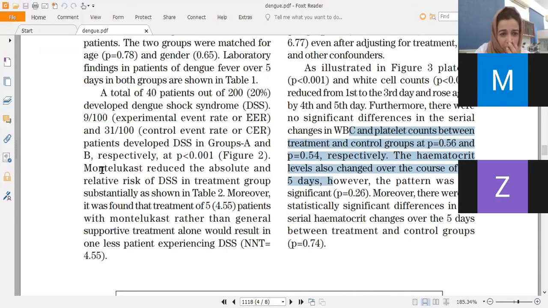You can see my arrow moving. I've said Montelukast reduced the absolute and relative risk of DSS in treatment groups substantially by 22%. We already know that. And moreover, it was found that treatment of 5 patients with Montelukast rather than general supportive treatment alone would result in 1 less patient experiencing dengue shock syndrome. And that is the interpretation of numbers needed to treat.